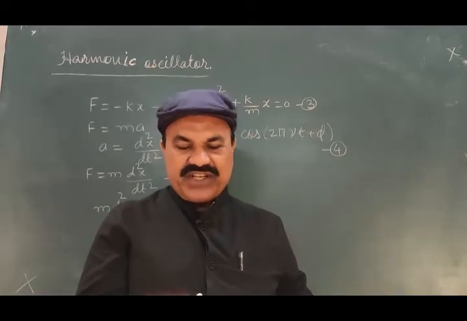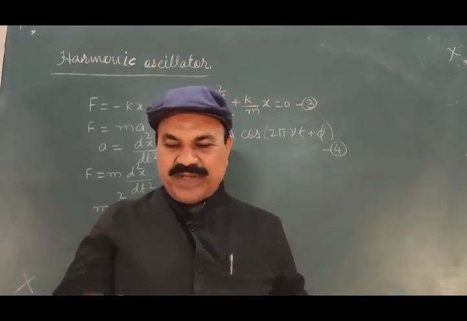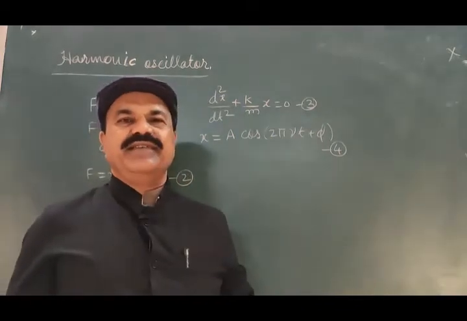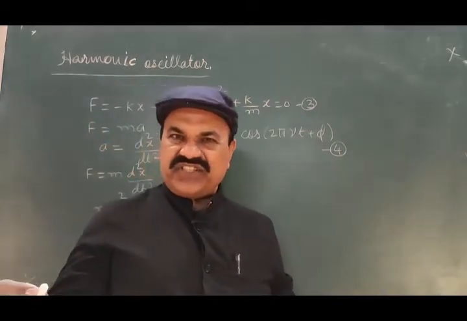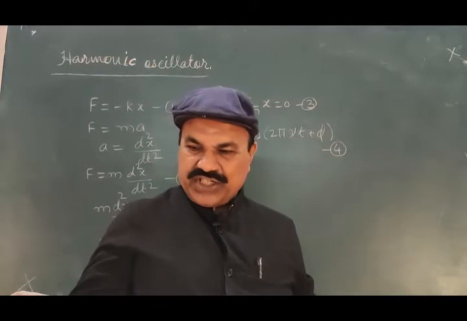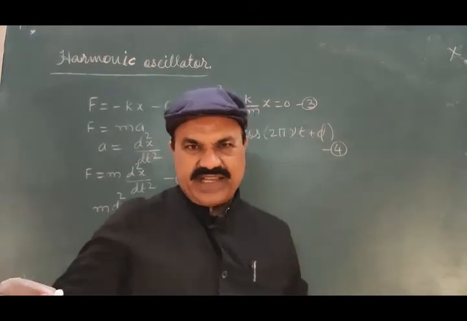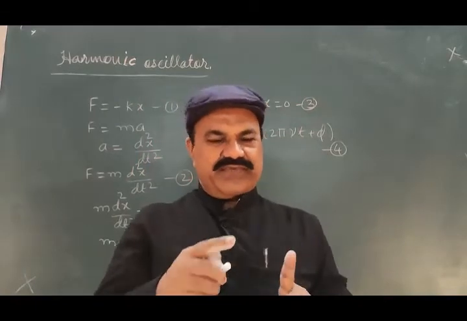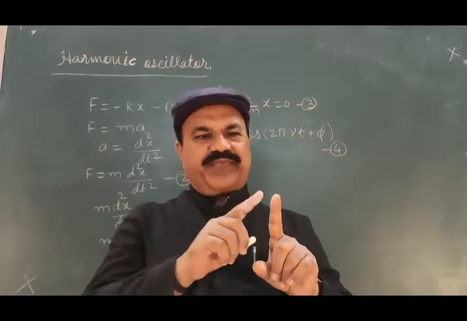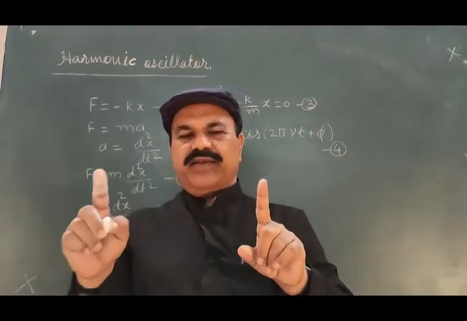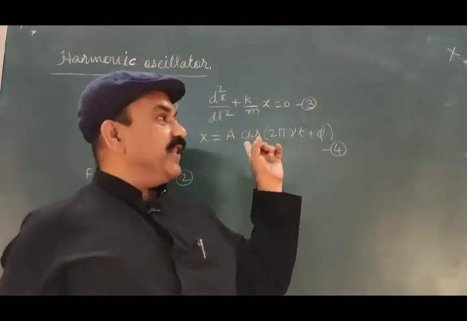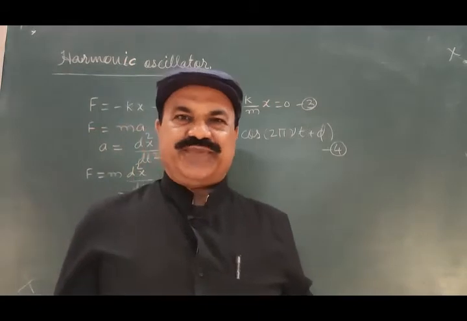If you measure the oscillations from the mean position, you can consider sine here, but as we are considering the oscillations from the extreme position, and whenever we measure the time period of oscillations, we always go from one extreme to other, 1, 2, 3, like that, and therefore the solution has cos.